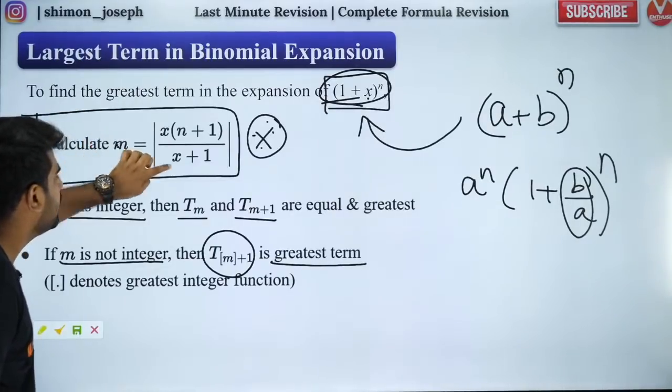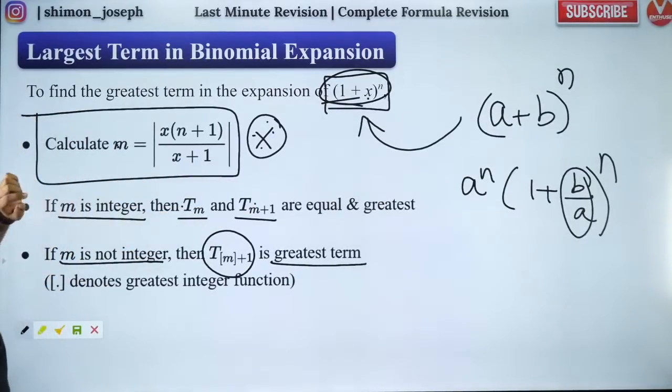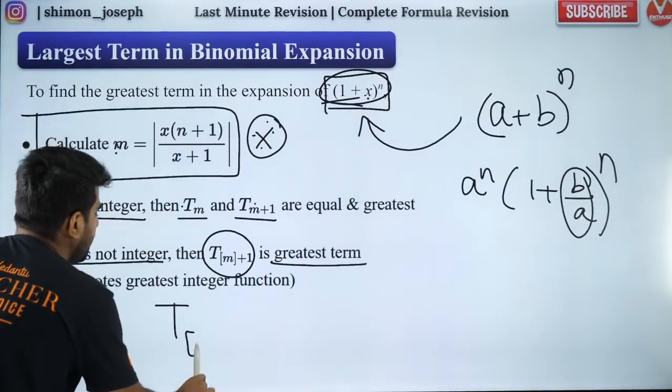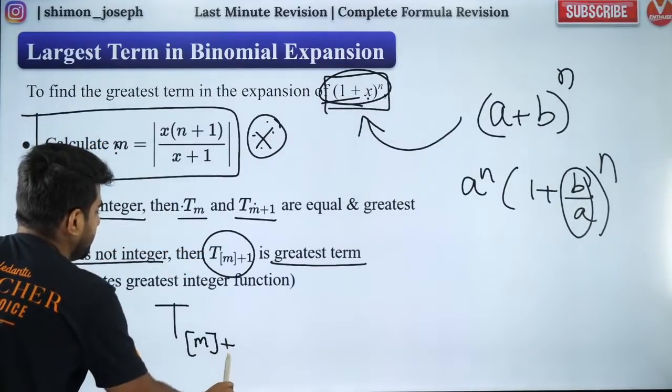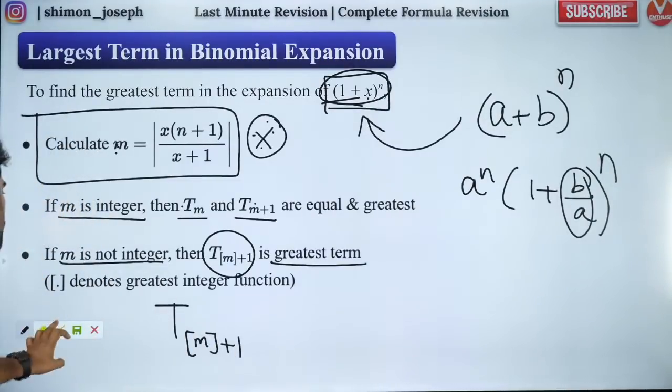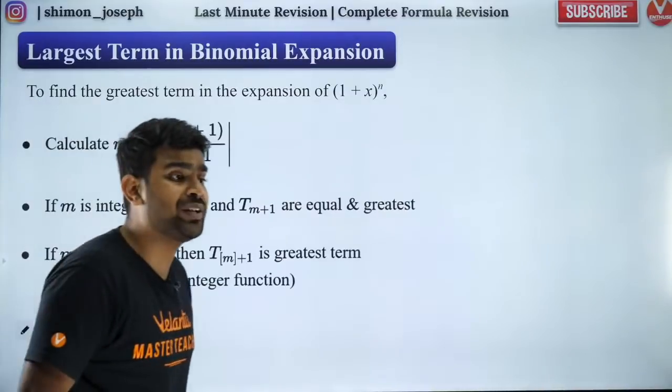If m is an integer, tm and tm plus 1 are the greatest terms. If m is not an integer, t of GIF of m, that is the greatest integer function of m, plus 1 will be the greatest term. As simple as that.